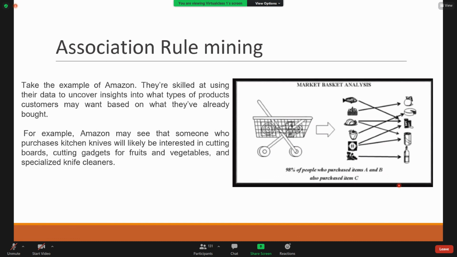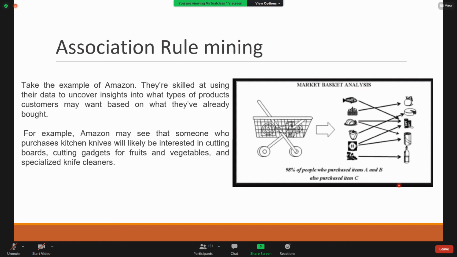How is this rule generated? From the existing data. Based on the purchase history of the customers, we have generated this rule. Based on the frequency of the purchase, most of the customers, and here a numerical value is also given, 98% of the customers who purchased milk and bread also bought butter. So these are frequently purchased, these are associated items. This kind of rule generation is called association rule mining.